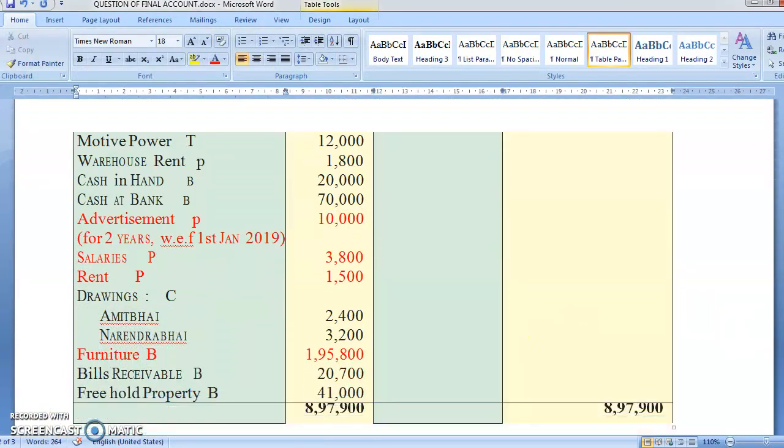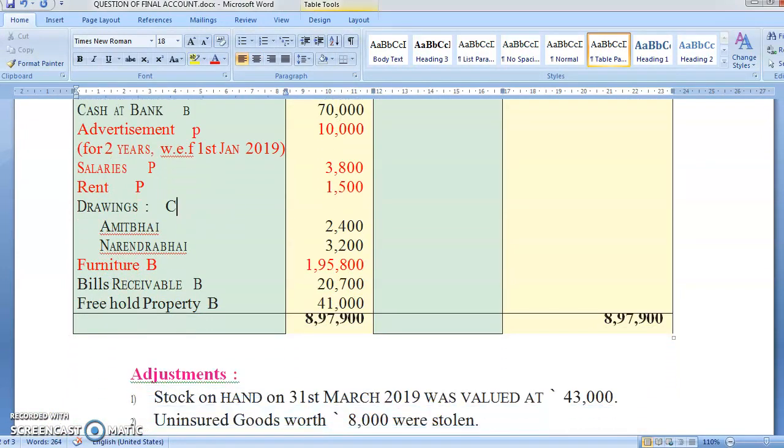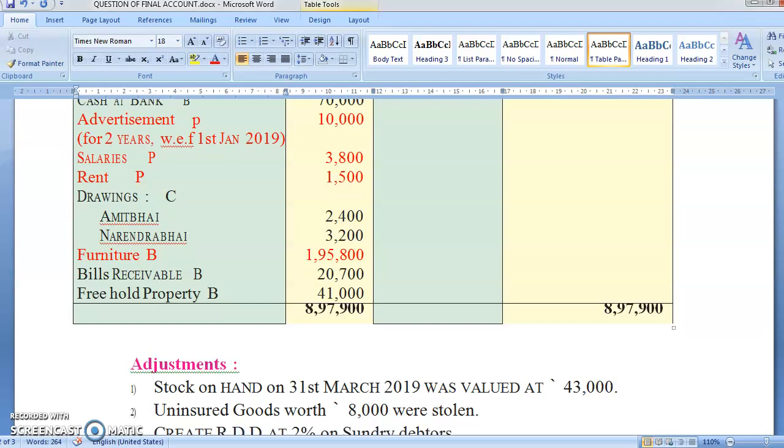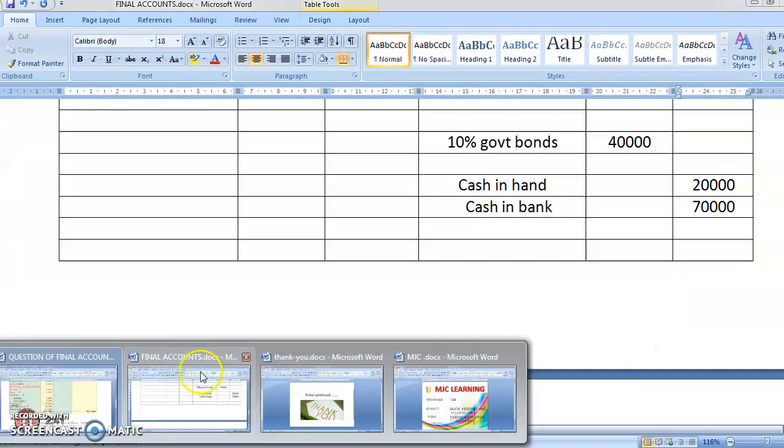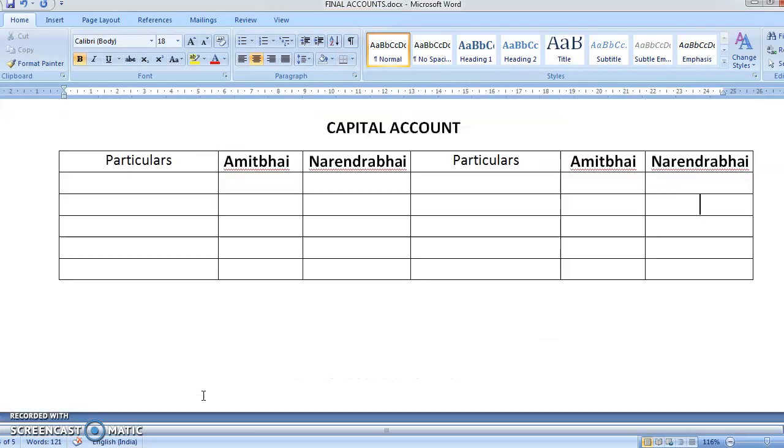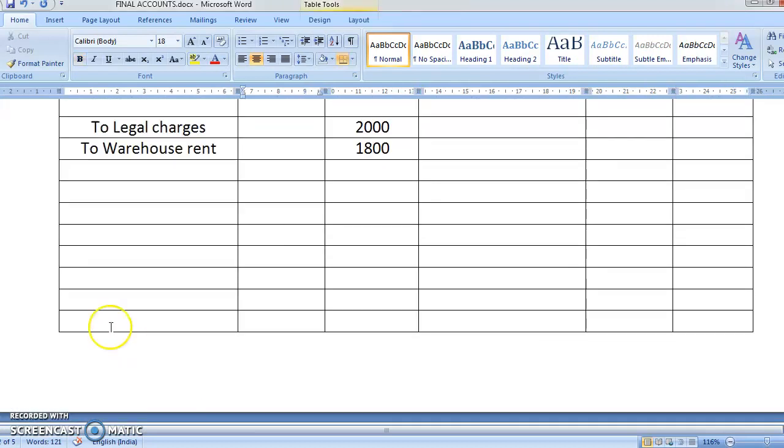Remember it, students. Now after cash in hand, you have advertisement. Advertisement also I've done something. So you have to write in the inner column. Salary, rent, all three items will come in the inner column. Advertising is 10,000. Salary is 3,800. Rent is 1,500. And all are profit and loss items. So let's go to the profit and loss account. Okay, students. So all are which items? Profit and loss. So here you'll write to